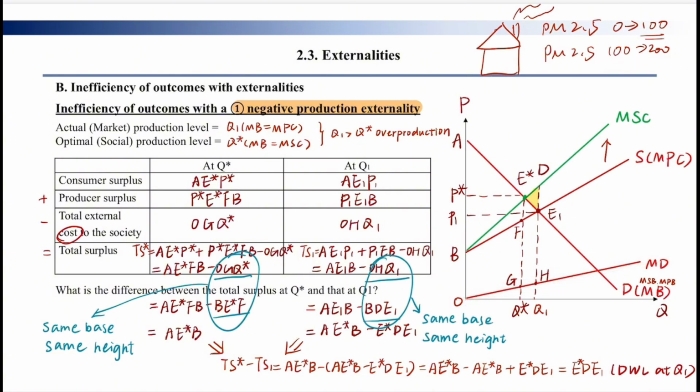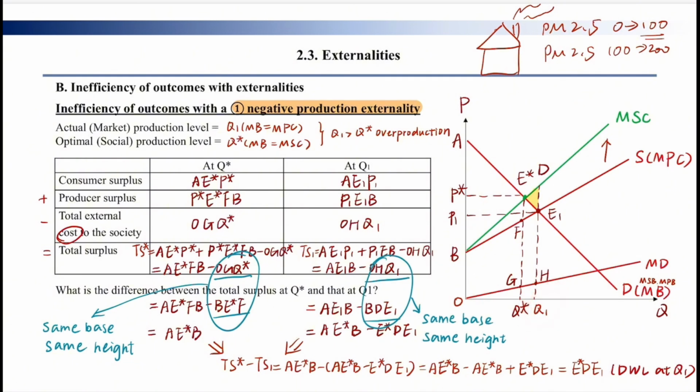Okay, after knowing this, we know the old equilibrium point is E1 and the new equilibrium point is E star. E1 is the situation where there is no externality, and E star is the situation where there is externality. E star corresponds to Q star and P star, and E1 corresponds to P1 and Q1.